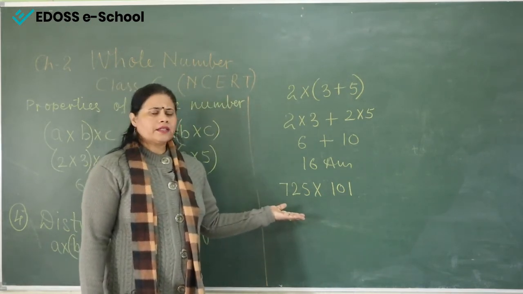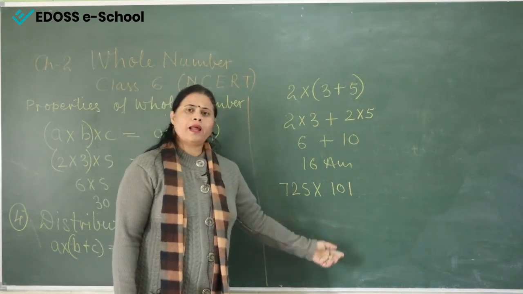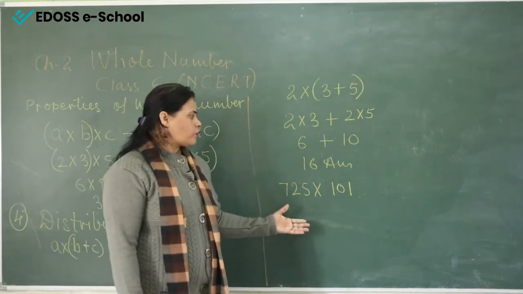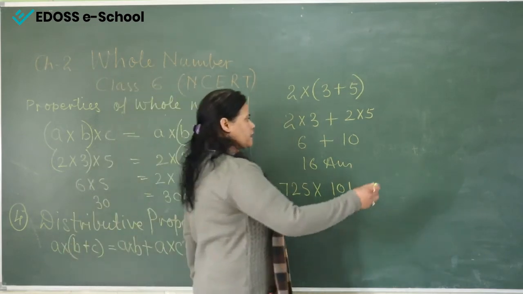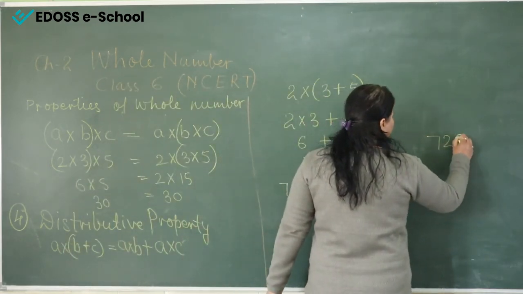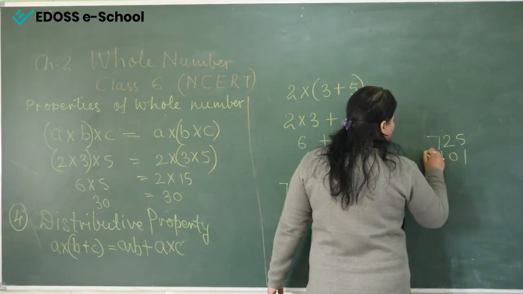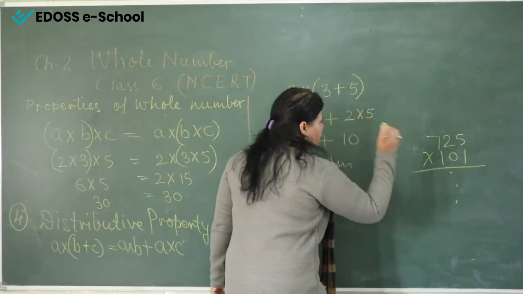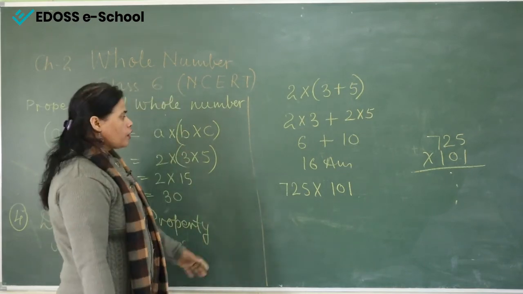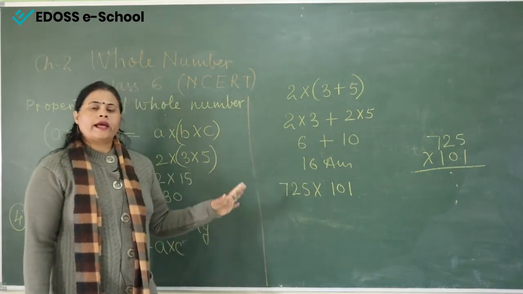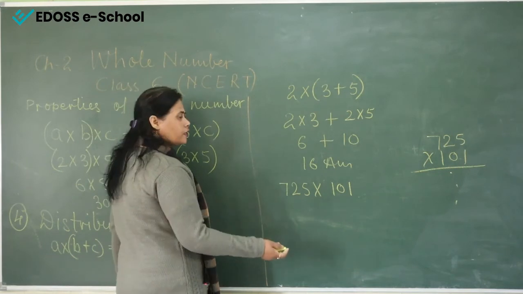When we multiply 725 by 101, first you can multiply with the column method, which you have already read in the junior classes. But this is a very long method and you have to do very big calculations. So if you want to make your calculation easy, you can use the distributive law.